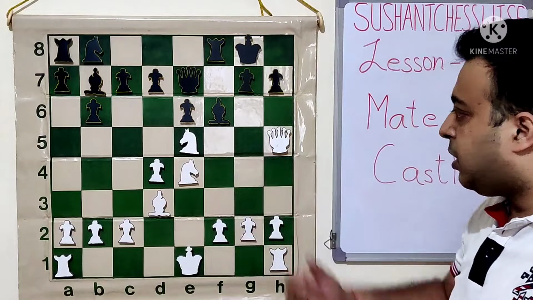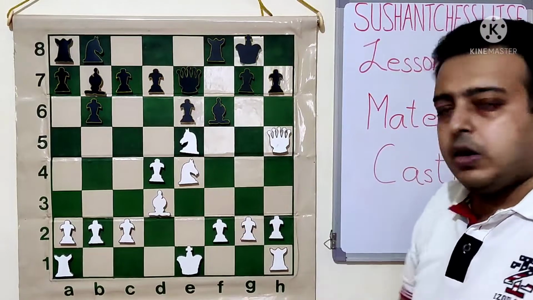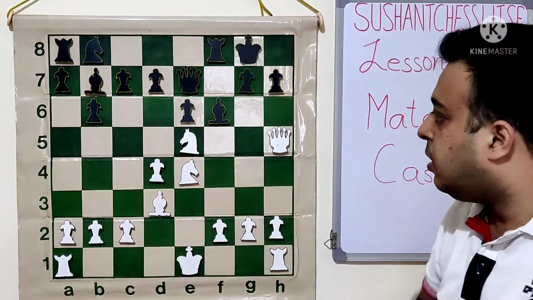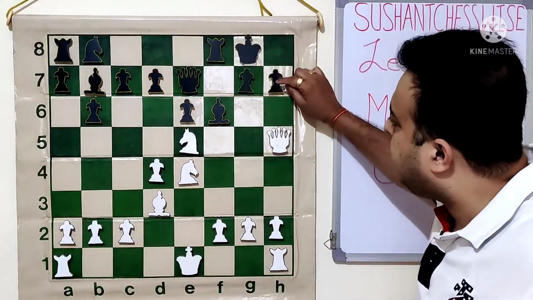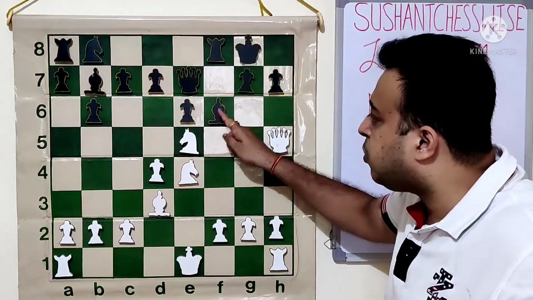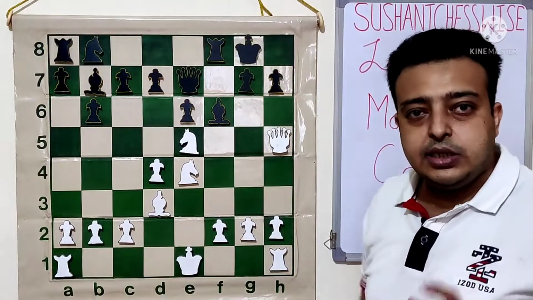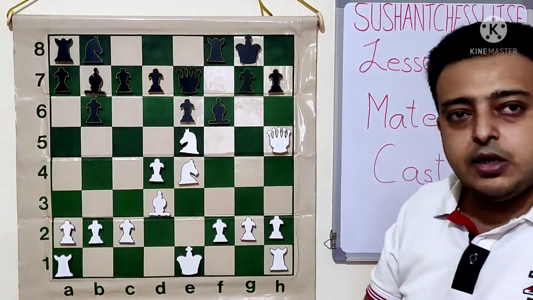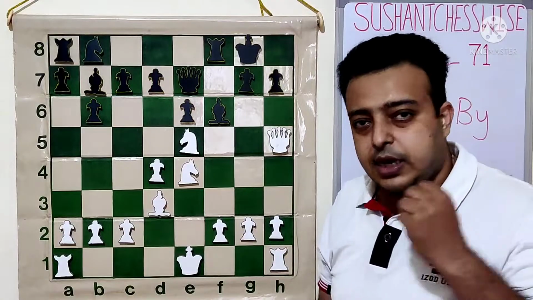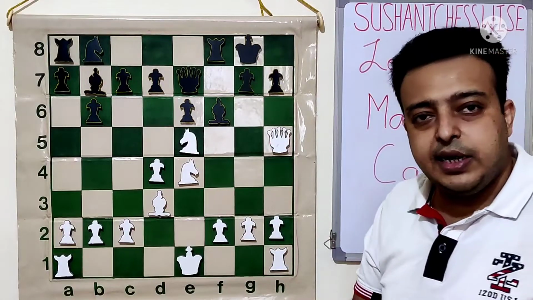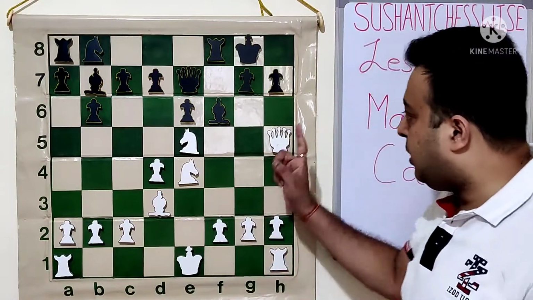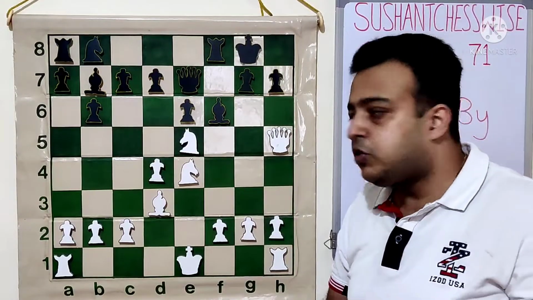Okay. But this position is where white thought that his pieces are really active. See, 1, 2, 3, 4 attackers. We can see no direct defender to the h7 square. Okay, so technically, although a bishop is close to g7, the weakness is h7, so there is no defender over there. Even if we count the bishop as a defender, still there are 3 extra attackers, and white got a very dangerous combination. He got a mate in 8 in the game. Okay, actually this is mate in 7 with best moves.